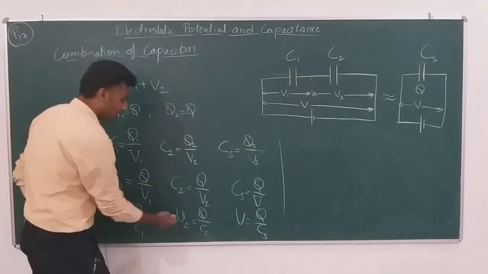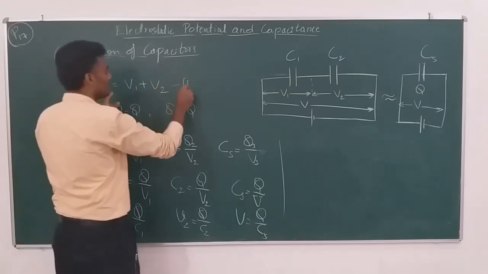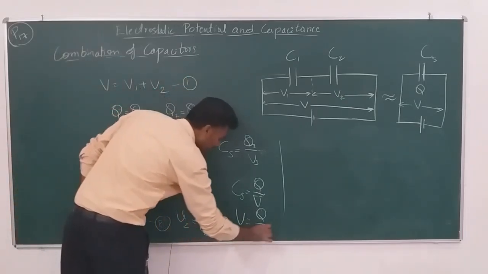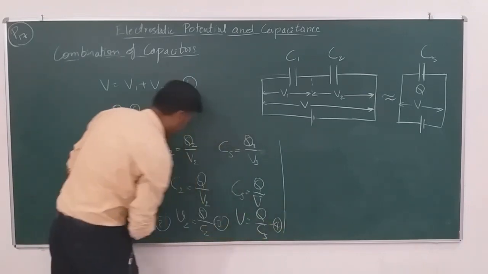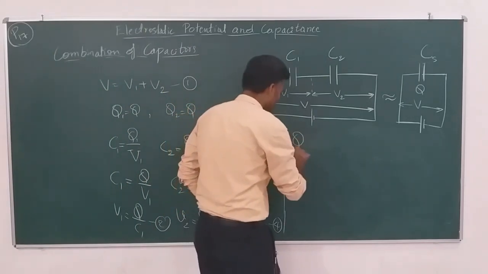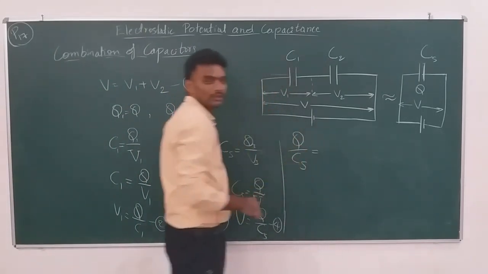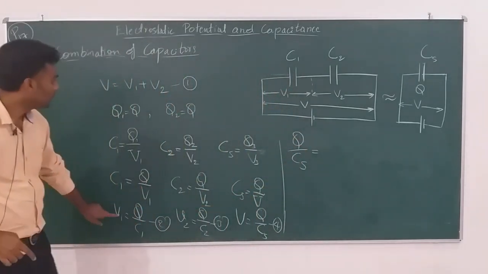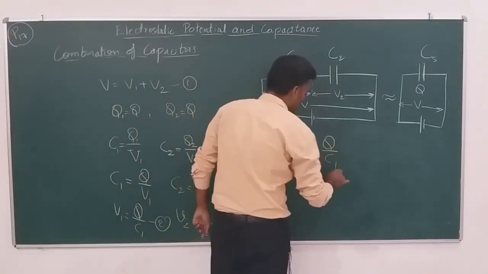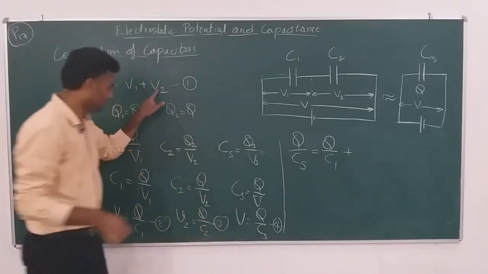Now let me substitute equations 2, 3 and 4 in equation 1. What is V? V is Q by CS, which is equal to, what is V1? Q by C1, plus, what is V2?